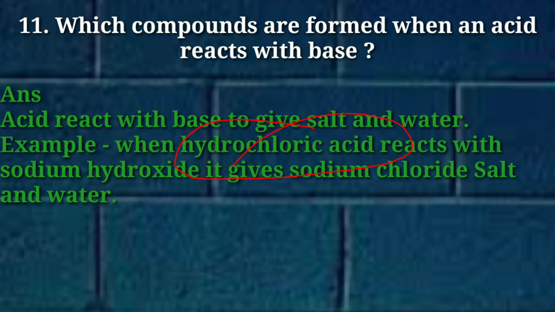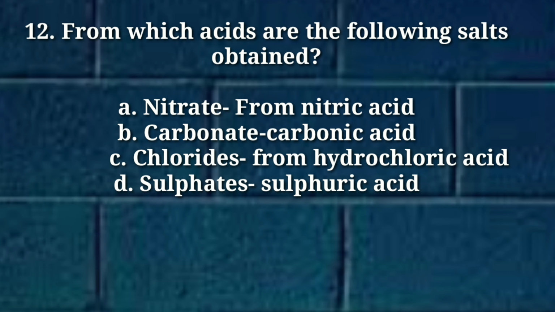For example, hydrochloric acid reacts with sodium hydroxide, then it will give sodium chloride as the salt and water. Come to the next question. Name the acids from which the following salts are obtained. Nitrate salt is obtained from nitric acid, carbonate salt is obtained from carbonic acid, chloride salts are obtained from hydrochloric acid, and sulfate salts are obtained from sulfuric acid.